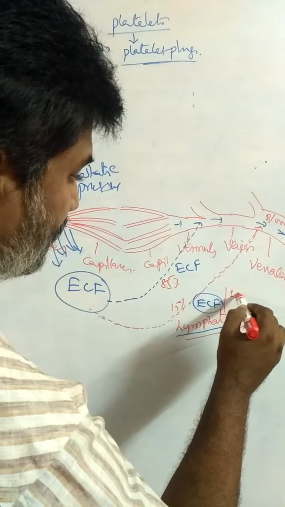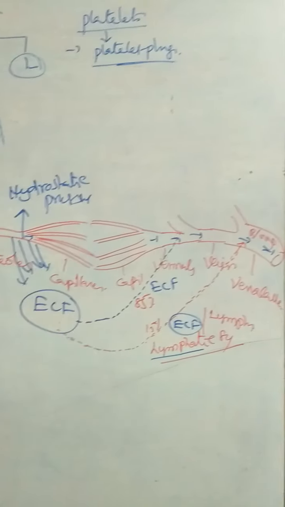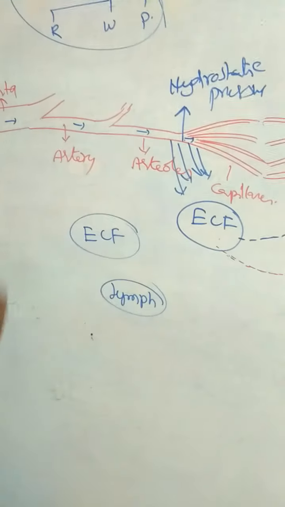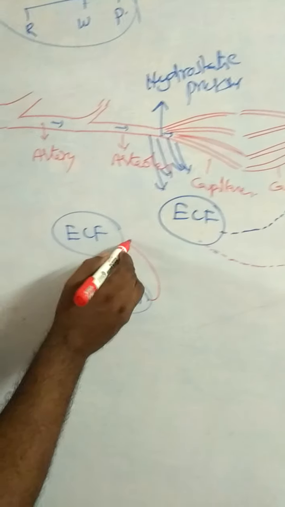The amount of ECF that flows through the lymphatic system is called lymph. That means ECF and lymph: all lymph is ECF, but all ECF is not lymph.